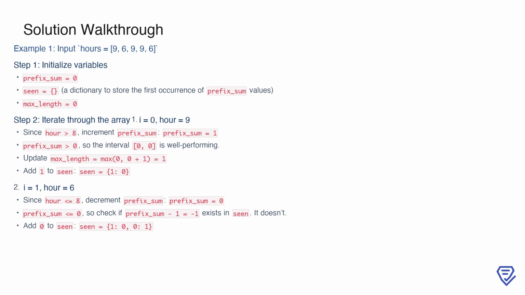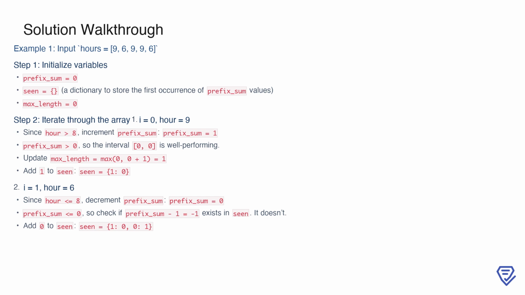We start with the input array hours equals 9, 6, 9, 9, 6. First, we initialize our variables. The prefix_sum is set to 0, which will help us track the net balance of tiring versus non-tiring days. The seen dictionary is initialized as empty to store the first occurrence of each prefix_sum value, which will be crucial for determining intervals. Finally, max_length is set to 0 to keep track of the length of the longest well-performing interval. Now, we begin iterating through the array.